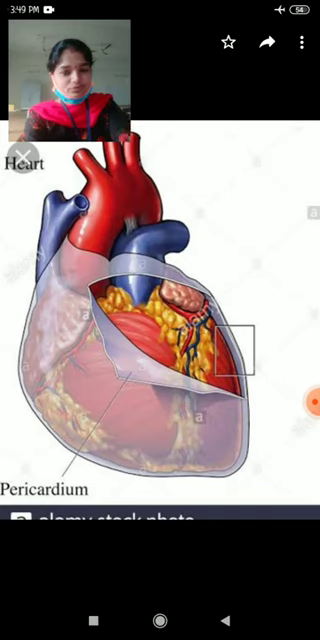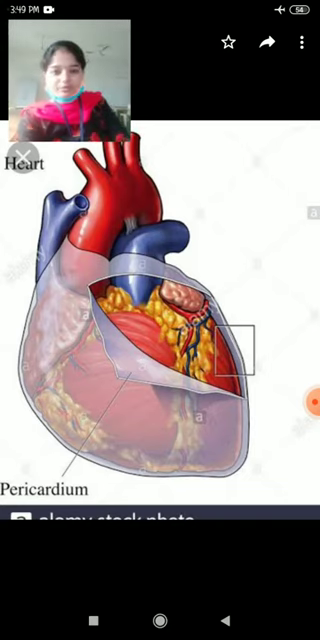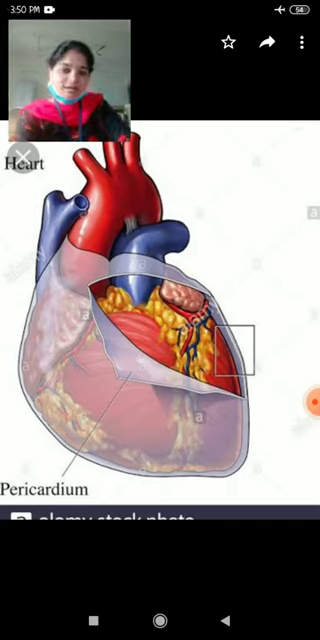Between these two layers, some narrow space is there. This space is called the pericardial cavity, which is filled with pericardial fluid. The pericardium is made up of two layers. Between them, a narrow space is there, what we call the pericardial cavity. This cavity is filled with pericardial fluid, which gives protection to the heart from shocks and injuries.